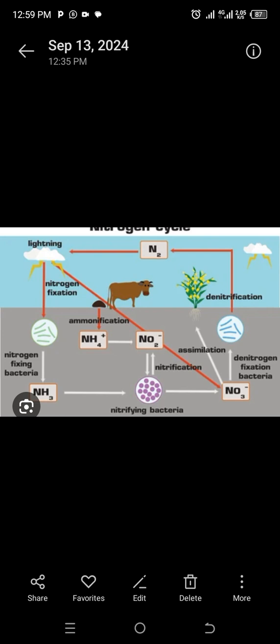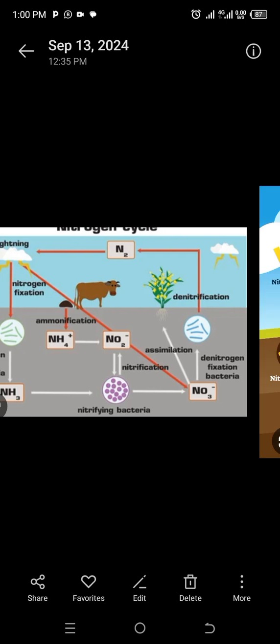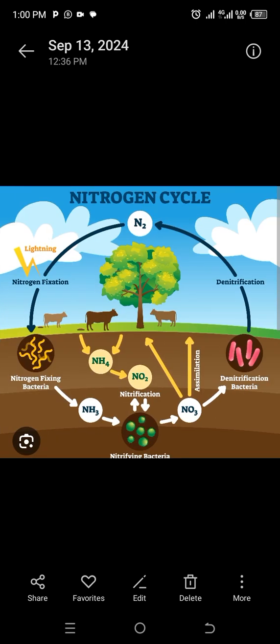When dead plants, dead animals, as well as feces of animals combine and decay, there is need for fungi and bacteria for these three to decompose. When these decay, they are going to produce ammonia.